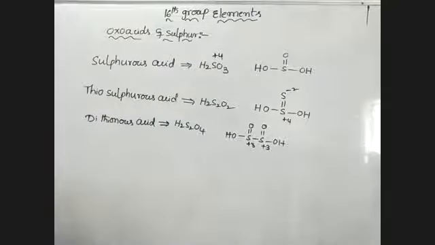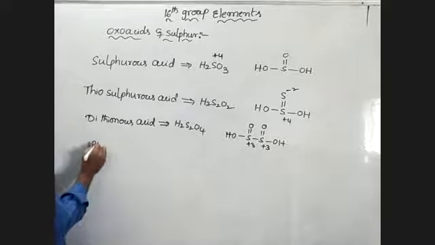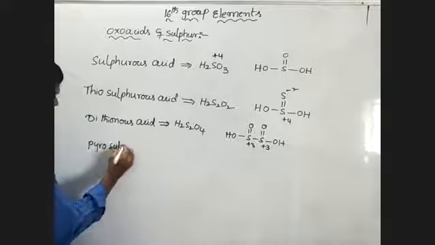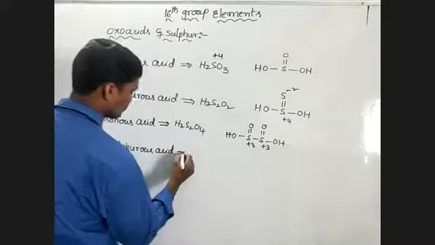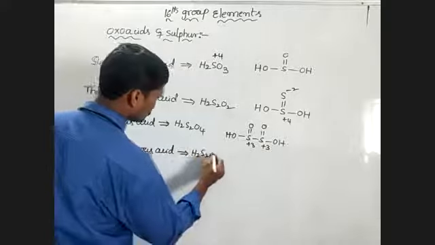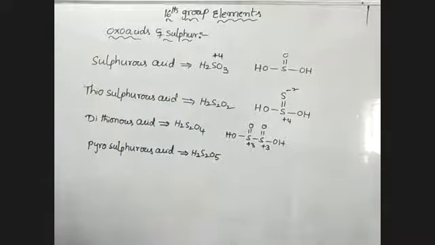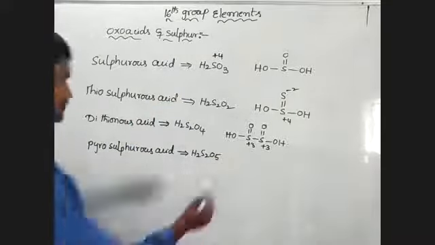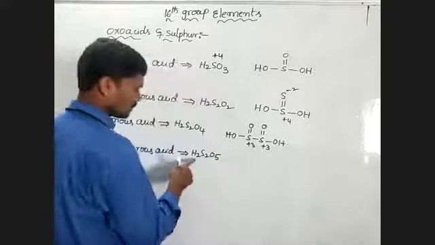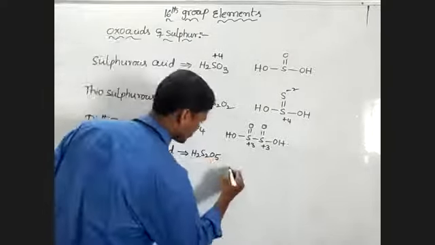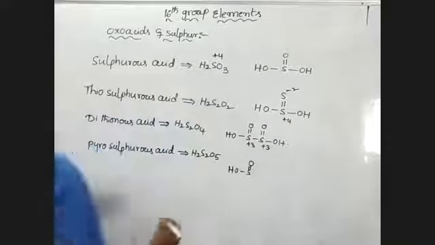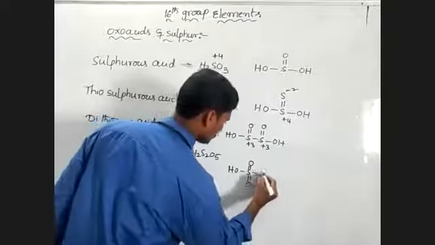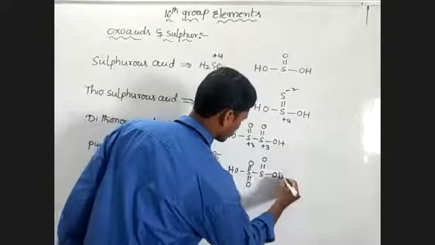Next one, pyrosulfurous acid. Its formula is H2S2O5. The shape has 2 hydrogen, 2 sulfur, 5 oxygen, like this.